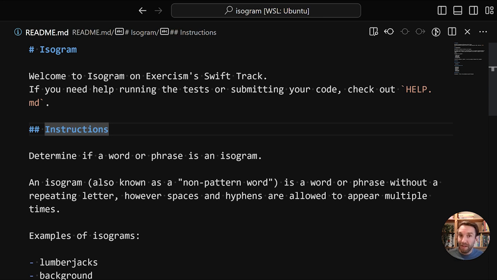If you have other characters apart from letters, like numbers or hyphens or spaces, those don't count. We just look at the letters. So that is what we're going to do.